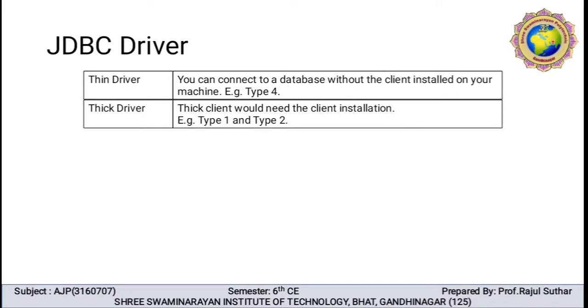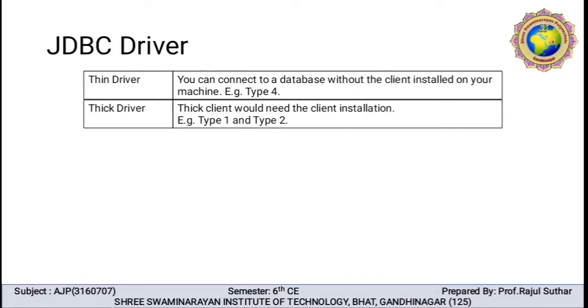Here two types of drivers are covered, the thin driver and the thick driver. So what do you mean by thin driver? One question asked in the GTU exam, thin driver. You can connect to the database without client installation on your machine. So lastly, we have discussed that the type 4 driver is a thin driver. We are not required to install any software. We don't need to install special software on the client or server machine. So this is the thin driver.